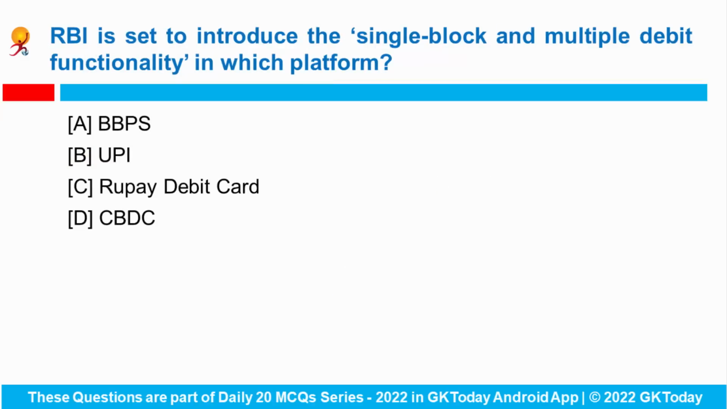Next question is, RBI is set to introduce the single block and multiple debit functionality in which platform? The Reserve Bank of India is set to introduce additional features to the existing UPI platform so as to allow multiple debits. The Reserve Bank will roll out a single block and multiple debit functionality that will enable users to block funds in their accounts. With the added feature, merchants can make multiple debit transactions within a permitted limit. Okay, so this has been introduced on UPI.